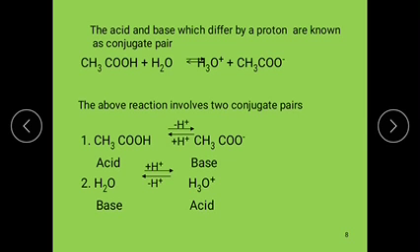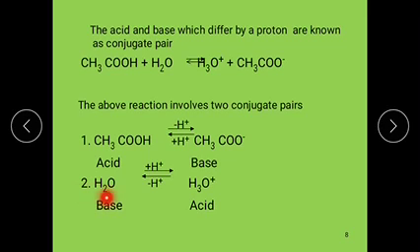Here when an acid loses a proton and converts to CH3COO minus, then it is called the conjugate base. When an acid loses a proton, the resulting substance is called the conjugate base.